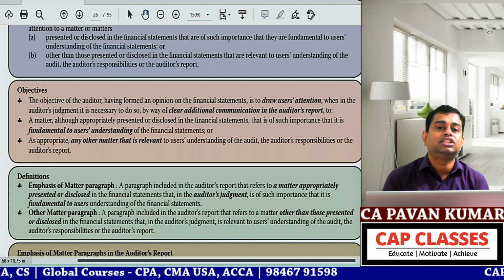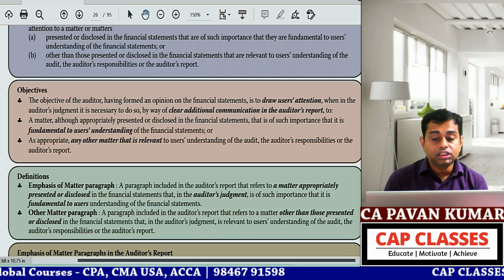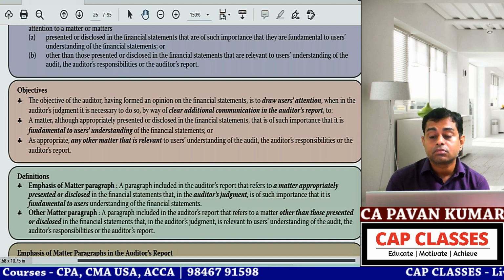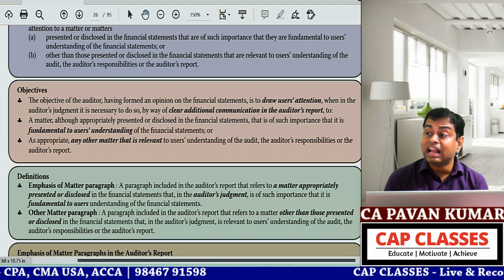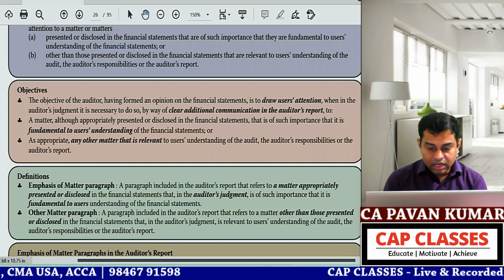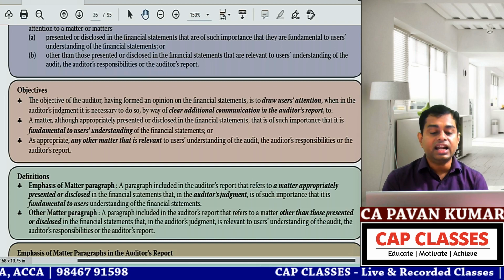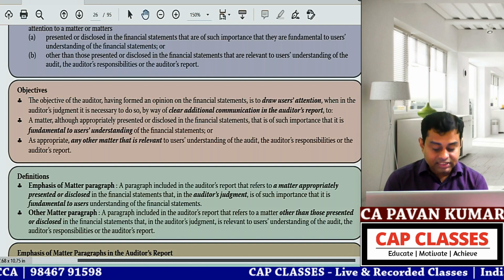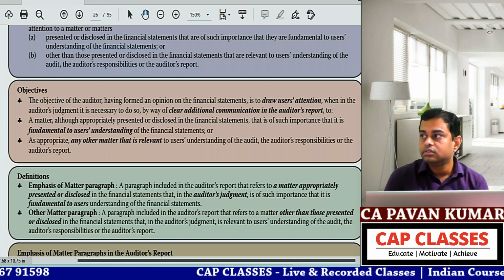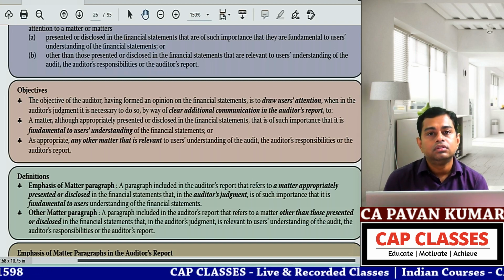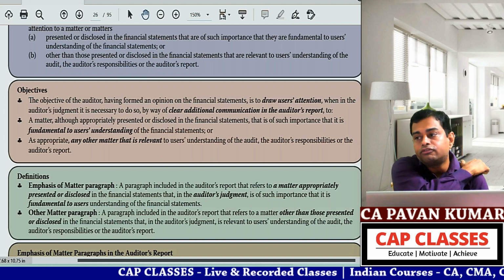In the auditor's judgment, it is relevant to users' understanding of.